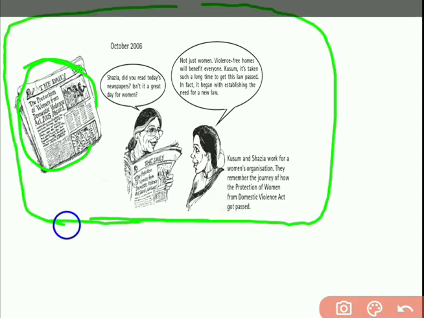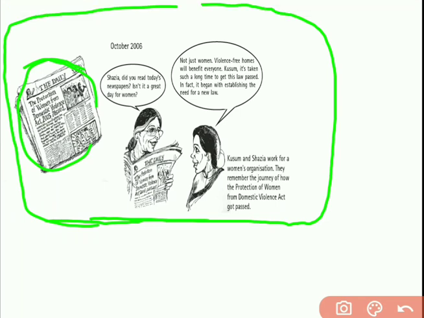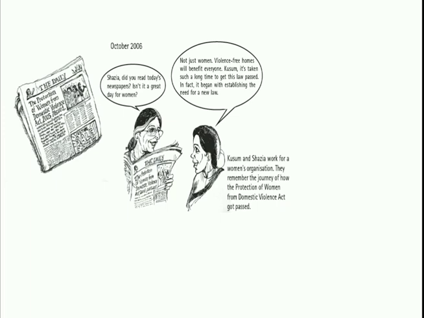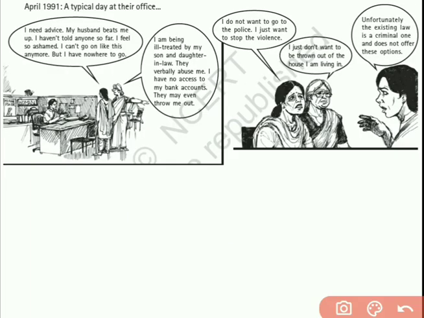Okay, so this is the discussion after the law was passed. Now let us see what happened before that. In April 1991, on a typical day, Shajia is sitting there, and Kusum is sitting there.